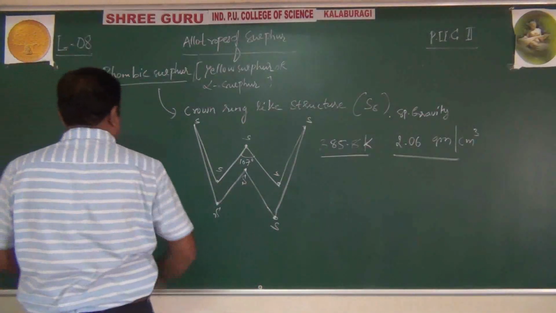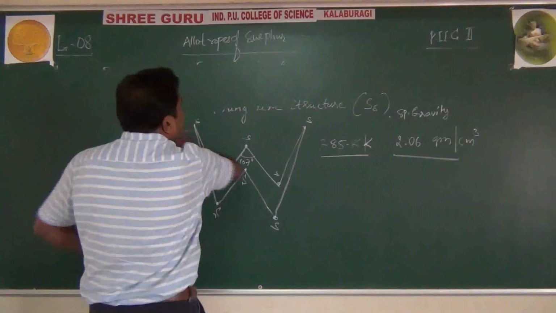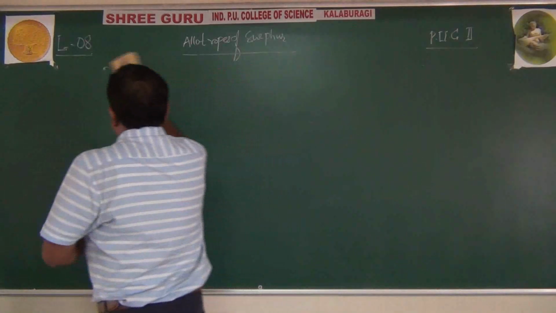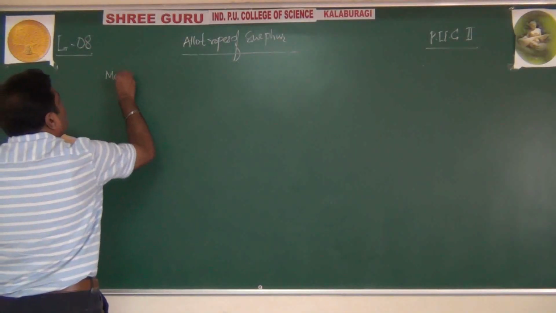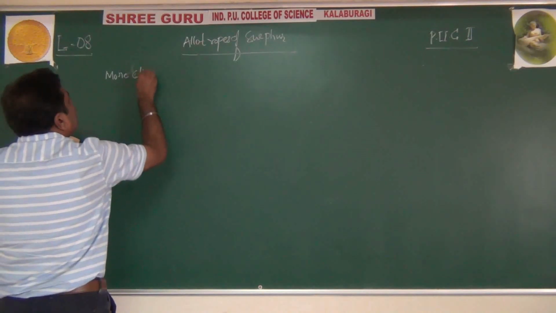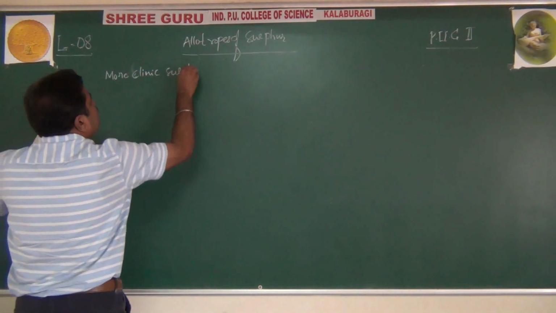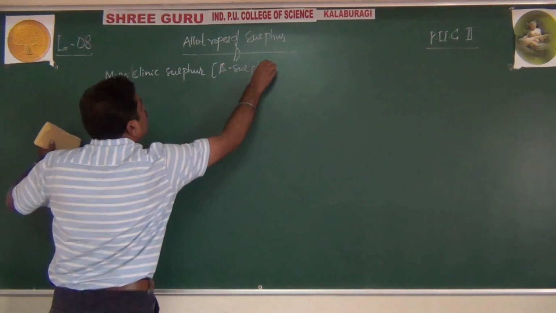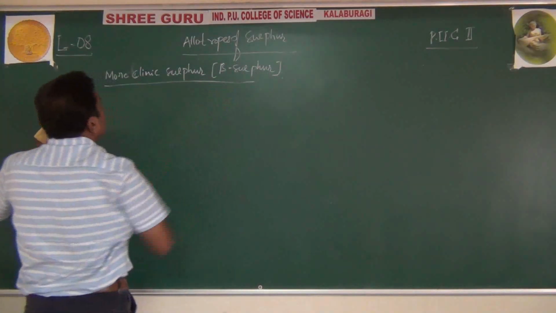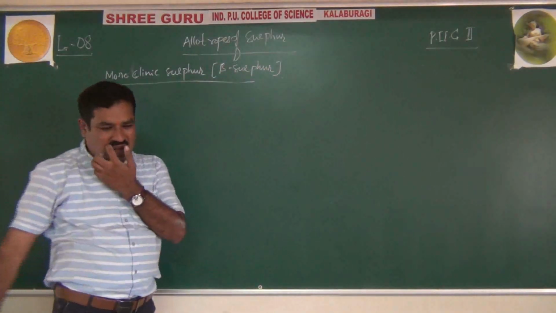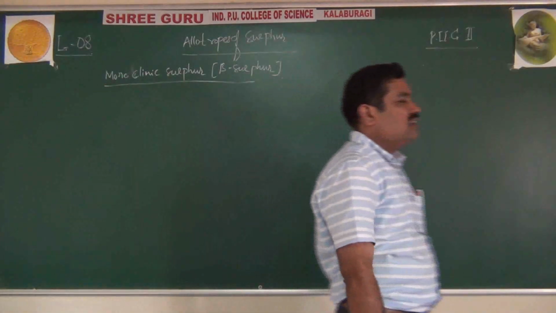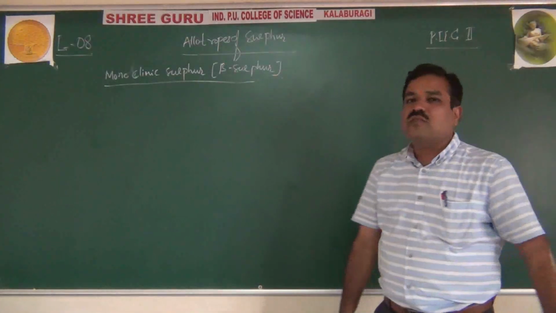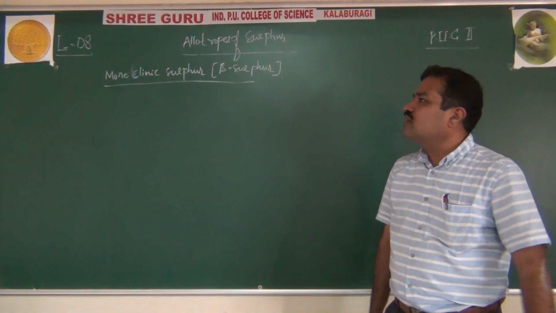Next, coming to monoclinic sulfur or beta sulfur. It will also have another name. This is also called prismatic sulfur. That is actually different from the amorphous form, the yellow crystalline form, which is also called plastic sulfur. But this is monoclinic or beta sulfur.